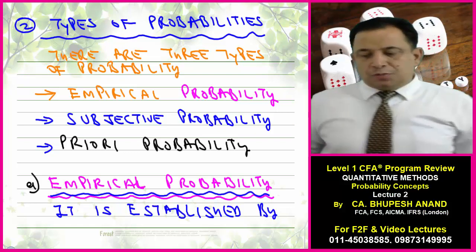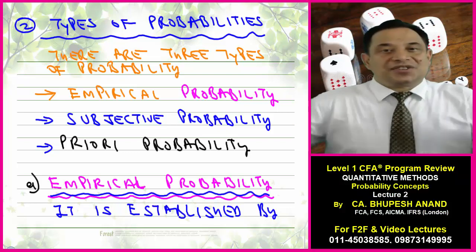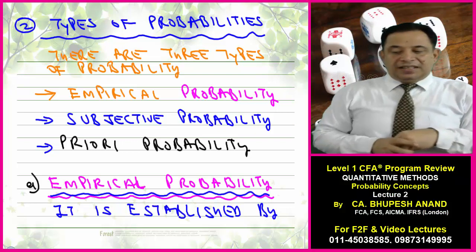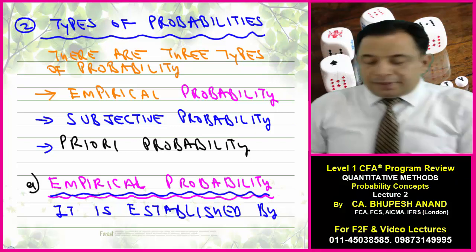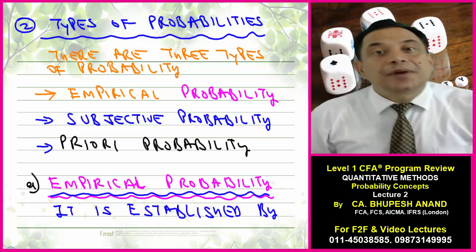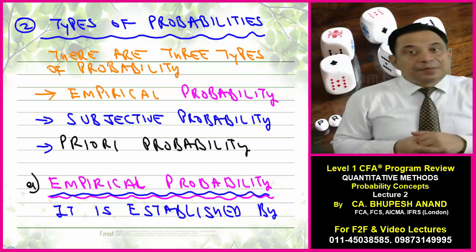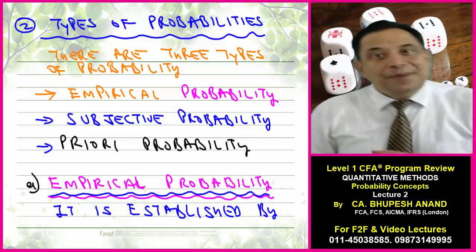So just write on first point, types of probabilities. There are three types of probabilities. One is empirical probability, second is subjective probability, and third is priori probability. I repeat, empirical probability, subjective probability, and priori probability.